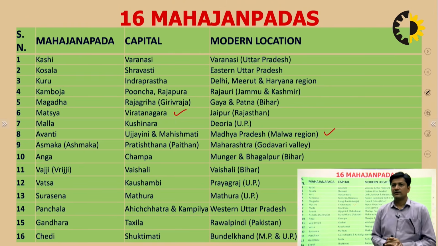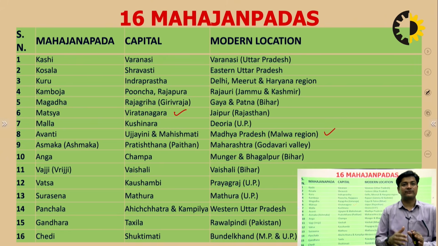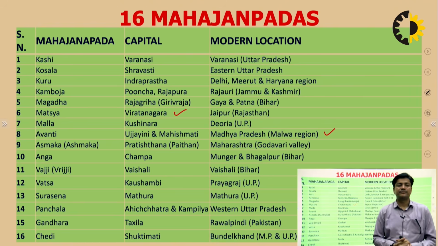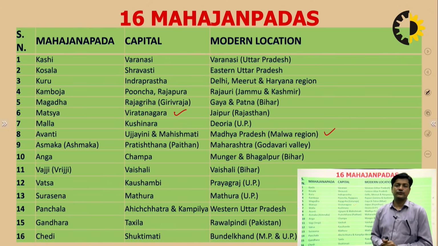Panchal is also a term you must have heard in the Mahabharata. The term Panchali was used because of association with the Panchal region. So Panchali, or Draupadi, you must have heard. The Panchal region is also popular and known to most of us. The capital of Panchal was two: one is Ahichhatra and the second one is Kampilya. There were two capitals of Panchal. And again, Panchal is in UP, Western UP, you see.